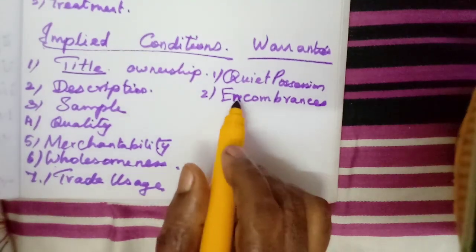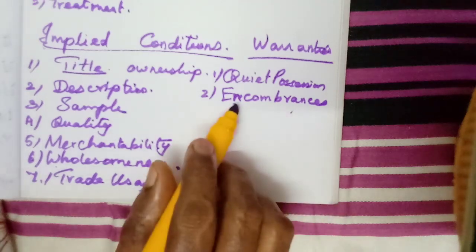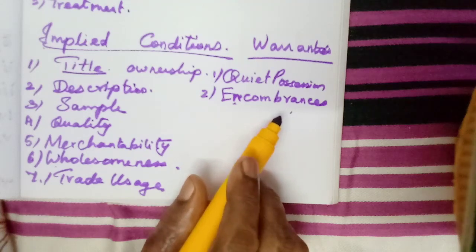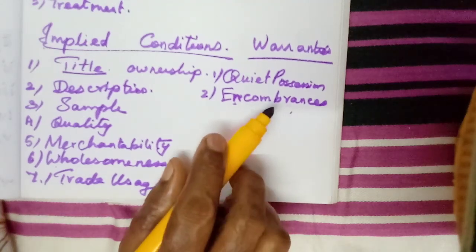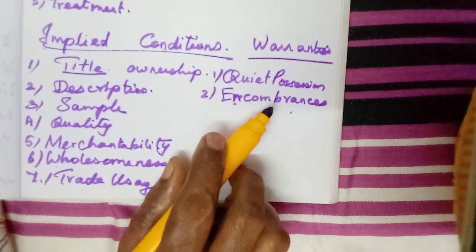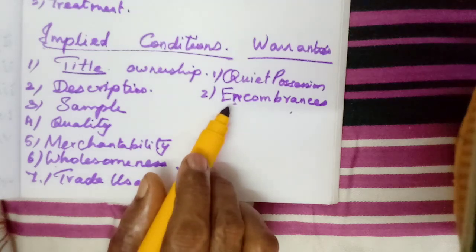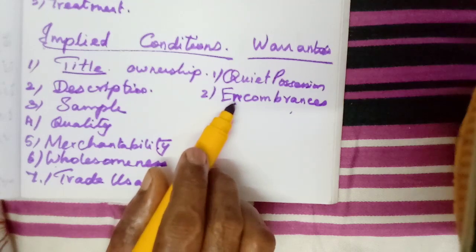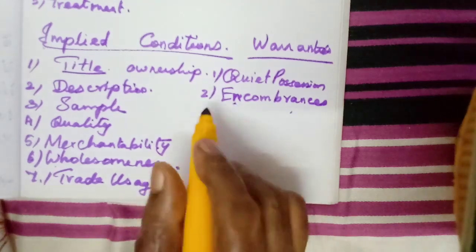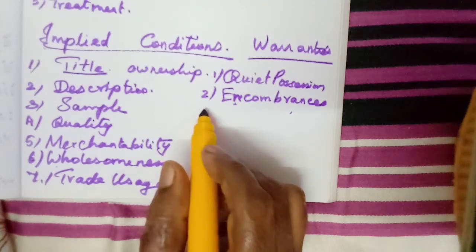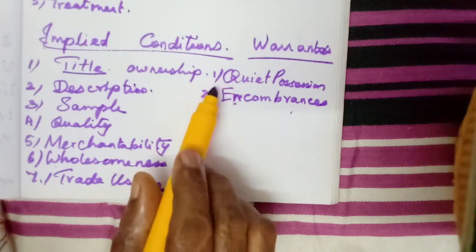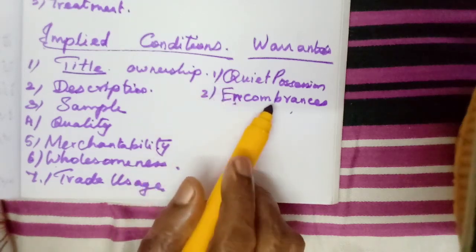So we should check the encumbrances. The land or any property must be free from any encumbrances. Not only the land, any building or any machineries or any car, some movable or immovable properties can be given as mortgage or pledge, or security to the loan that we borrow from the bank or financial institution. So that product or goods must be free from encumbrances.